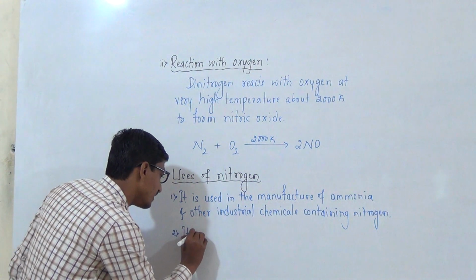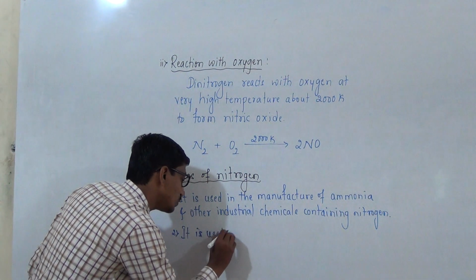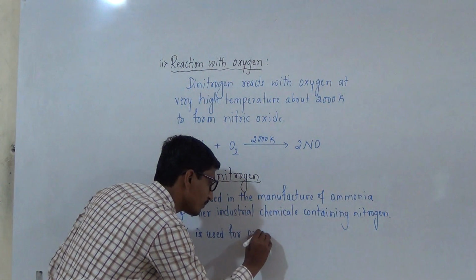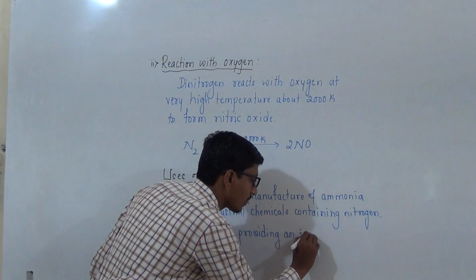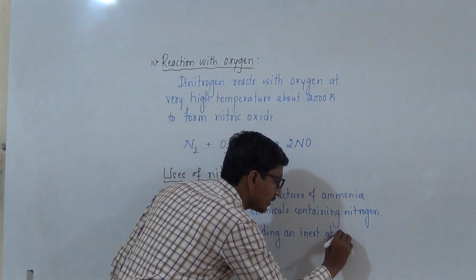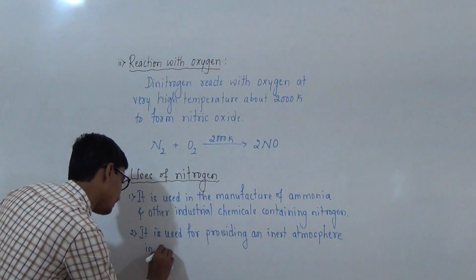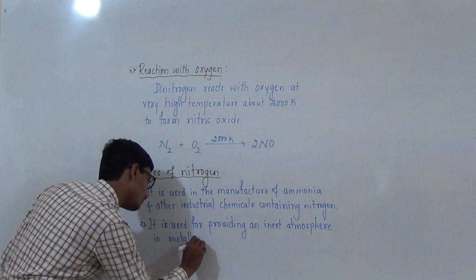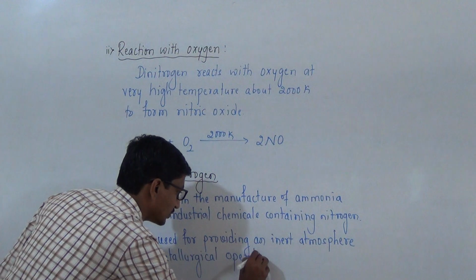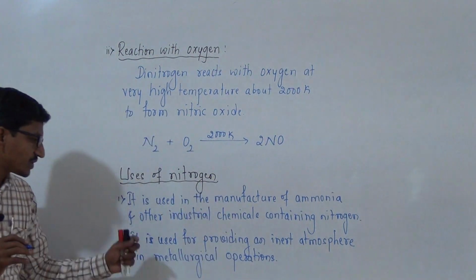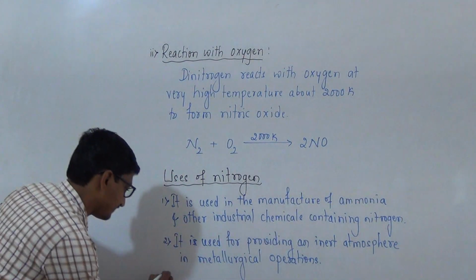Second use is it is used for providing an inert atmosphere in metallurgical operations. In metallurgical operations, this nitrogen is used to provide an inert atmosphere.